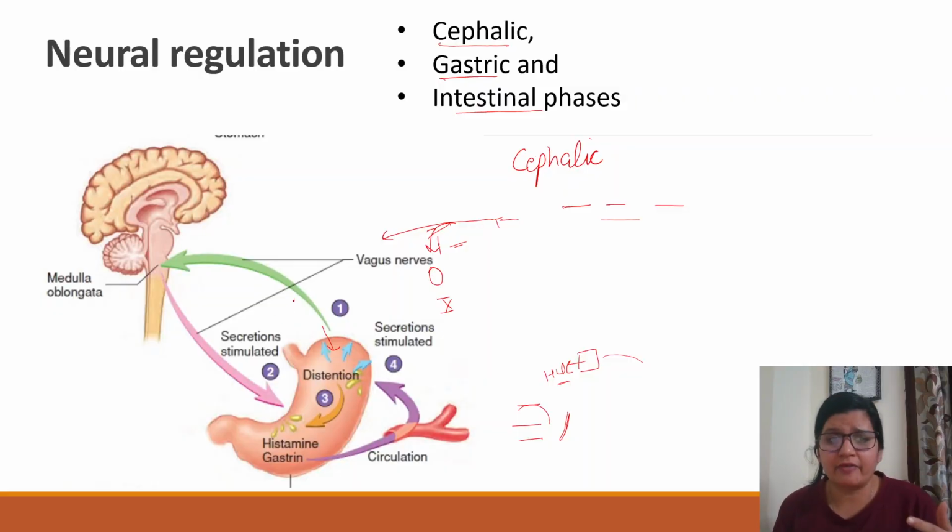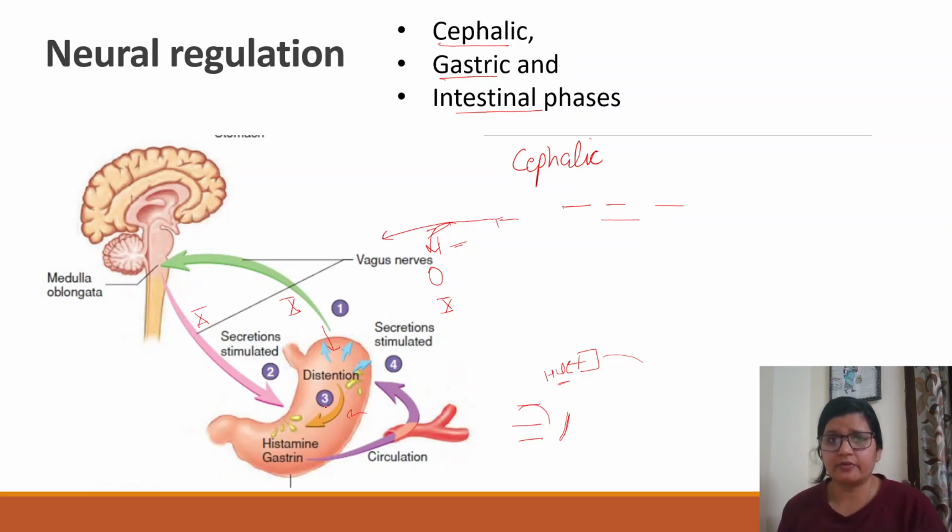Again, the signal via vagus is carried to the brainstem, the medulla, and ultimately the vagal efferents come, and in the same way, secreting histamine and gastrin, they basically stimulate the parietal cells. And that is one thing, to increase the gastric acid secretion.